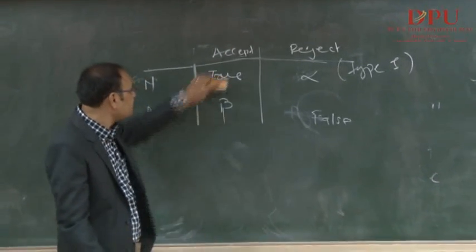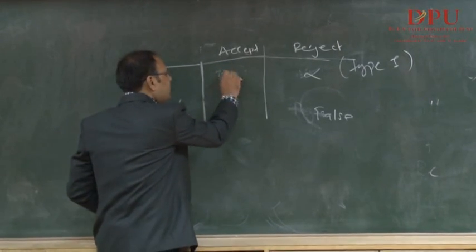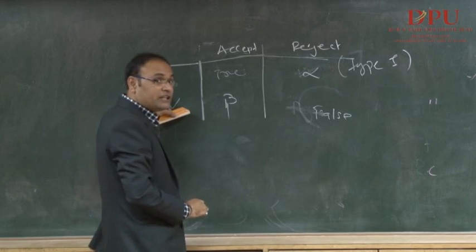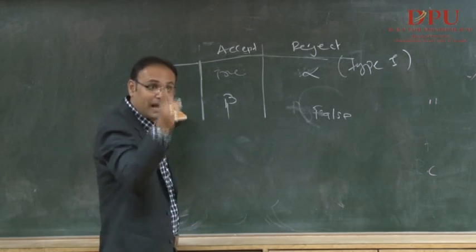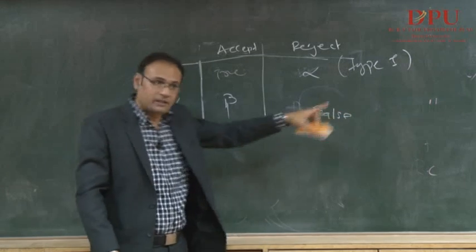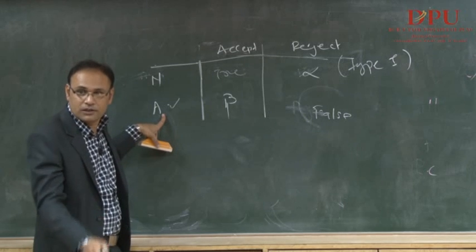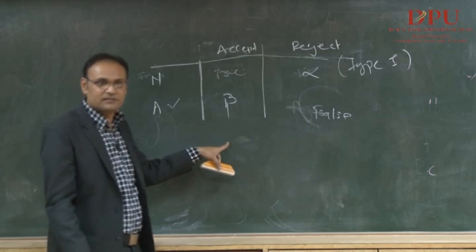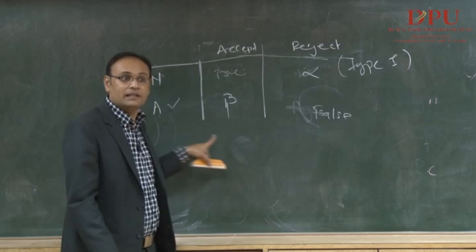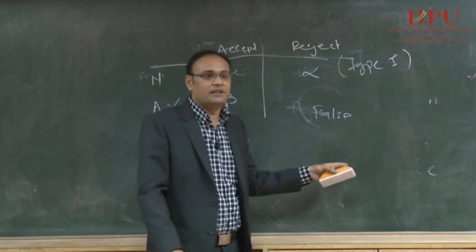Accepted. Can I write it here? Accepted. If it is true, then what will happen? Accepted, or whatever you want to write. And the null hypothesis is true, but it has been rejected. What is the error? The error coming is type 1. Similar things: the alternate hypothesis is true, but rejected. Reason? Beta error. If the alternate hypothesis is false, obviously it has been rejected.